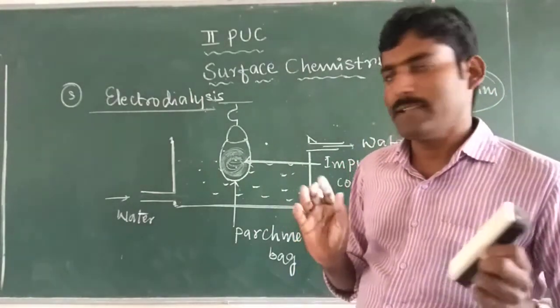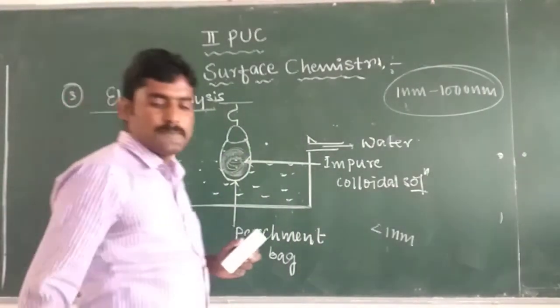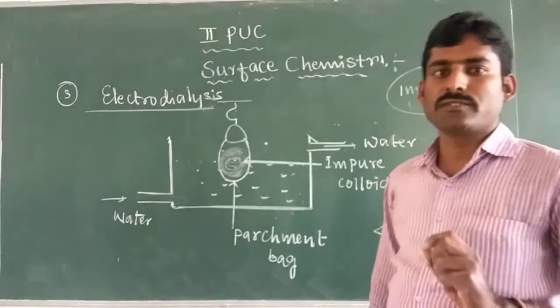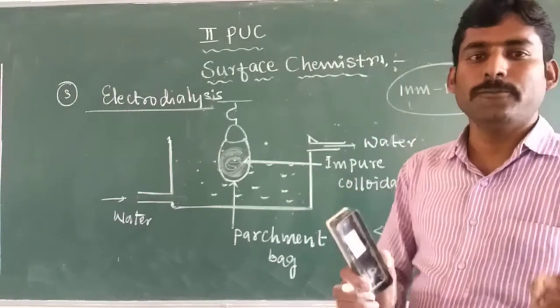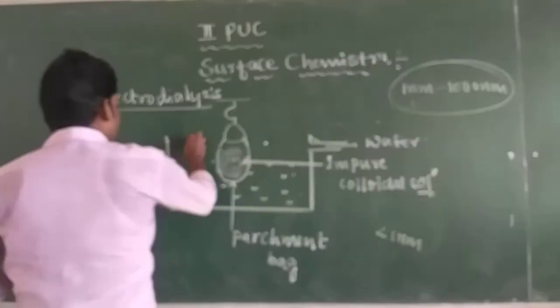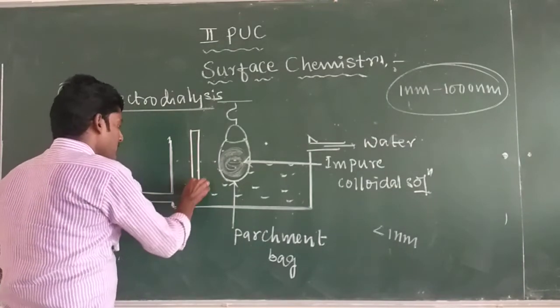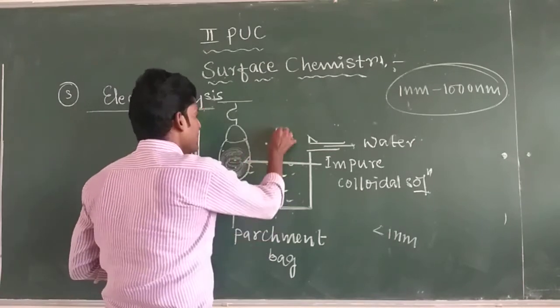The process is the same. Electrodialysis means once again the process of removal of particles of true solution from the colloidal solution by applying an electric field across the electrodes. Two electrodes are dipped into the vessel containing water.